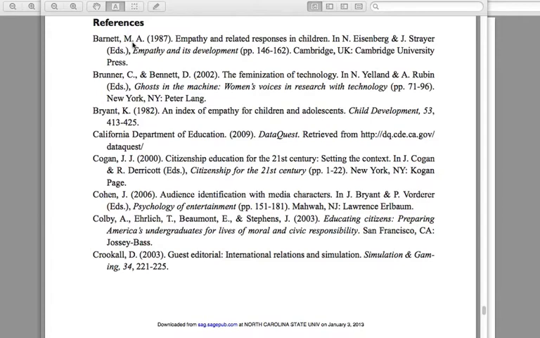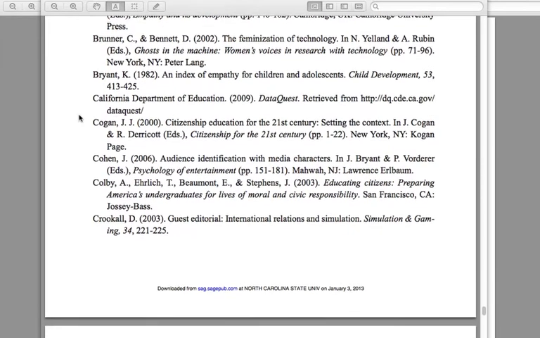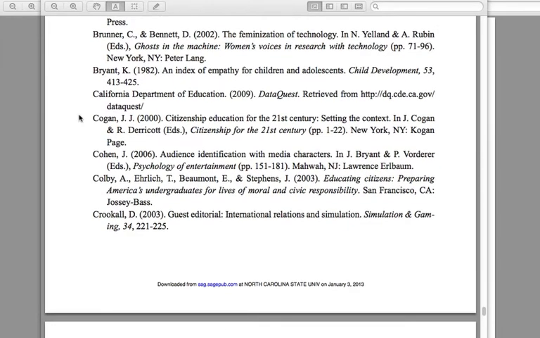So I look at Barnett, Empathy and Related Responses in Children, and maybe Bruner and Bennett, Feminization of Technology, Ghosts in Medicine, Women's Voices, and Index of Empathy for Children and Adolescents, DataQuest, California Department of Education, Citizenship for the 21st Century, Setting the Context. That's in a book, so we'll look at that later.